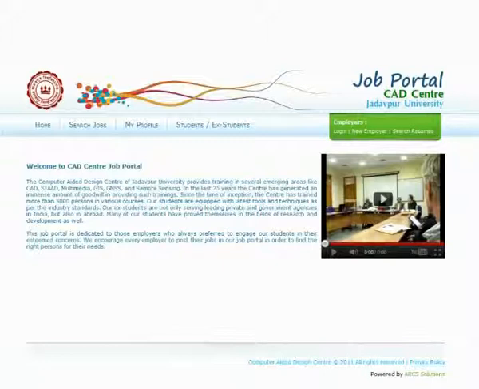The employer section is divided into three parts: new employer, post new jobs, and search resumes. The new employer section is meant for the registration of the employers. Clicking on this section will open up a new page where the employers, by filling up a form, can perform registration. Once the registration is done, employers can log into their accounts to post jobs related to our courses from a separate section called Post New Jobs.